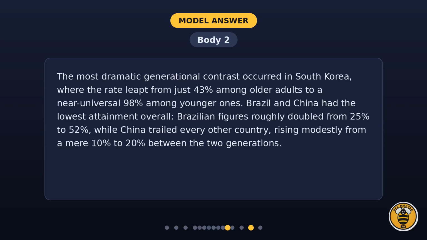Body paragraph 2. The most dramatic generational contrast occurred in South Korea, where the rate leapt from just 43% among older adults to a near-universal 98% among younger ones. Brazil and China had the lowest attainment overall. Brazilian figures roughly doubled, from 25% to 52%, while China trailed every other country, rising modestly from a mere 10% to 20% between the 2 generations.